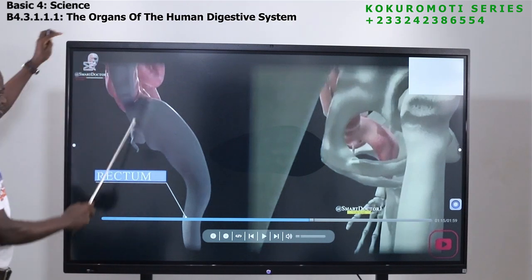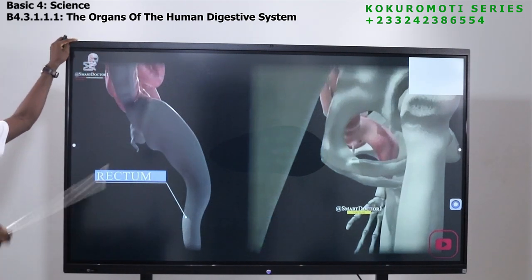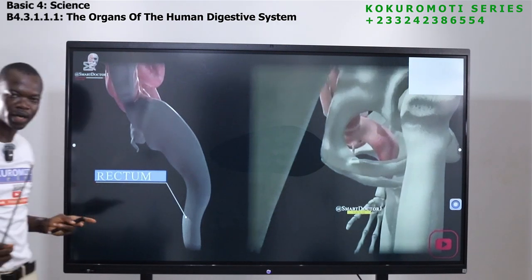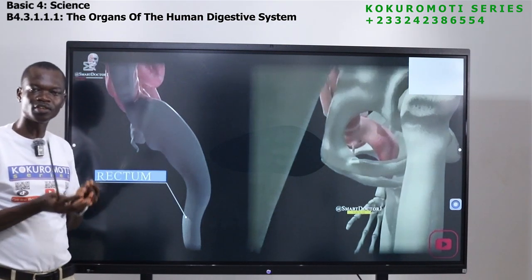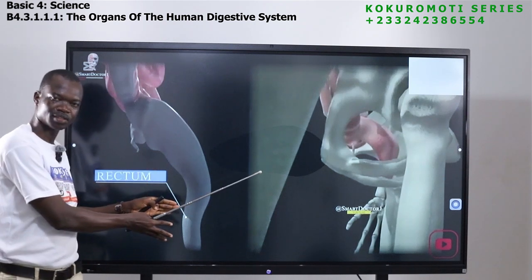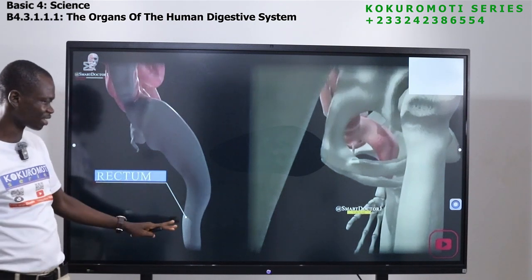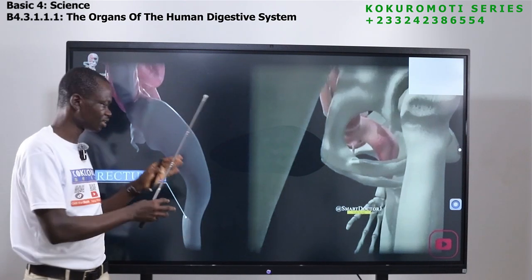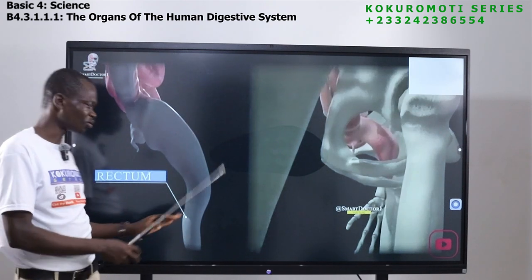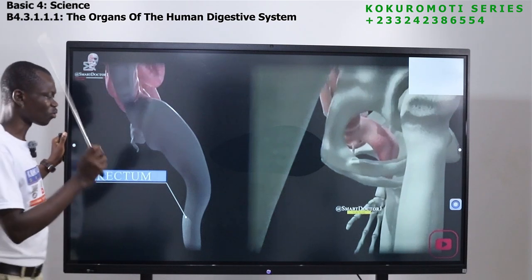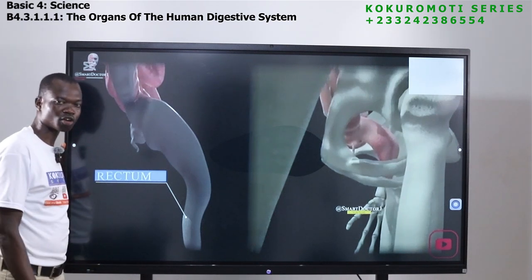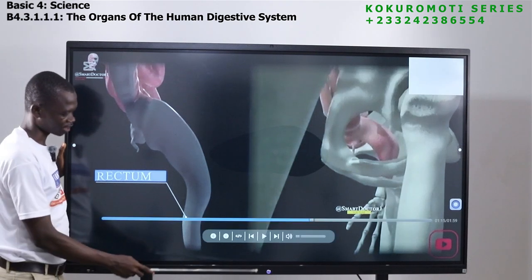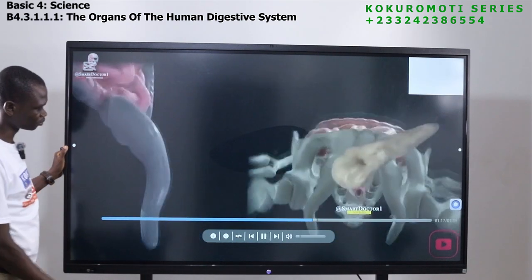What we call the rectum, this is the side. What's the function of the rectum? I explained to you, the rectum is a place where the food waste is kept. That's the last but one part. The waste is kept there. It stores the feces here. So the rectum is a storage where the feces are kept or stored, waiting to be removed from the body.